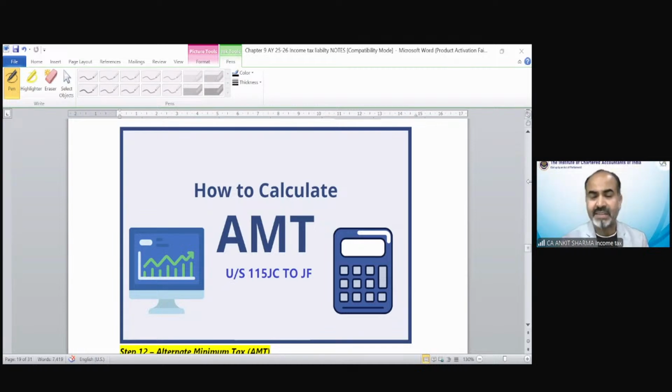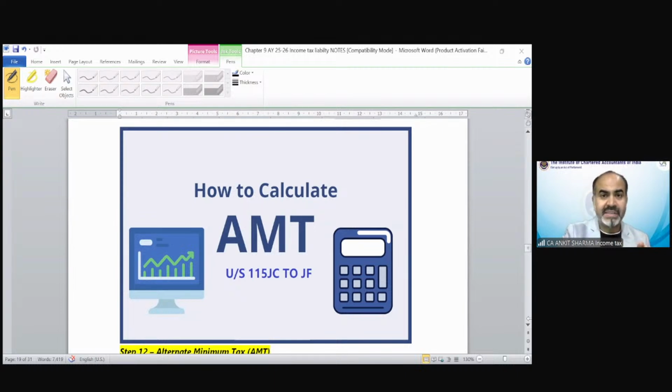And if it exceeds 7 lakh, then rebate will be calculated by these steps. Am I right? Yes, exactly right. So if the income is up to 7 lakh, then rebate would be 25,000 or the amount of tax, whichever is lower. And if income exceeds 7 lakh rupees, then you have to calculate rebate by these means. Correct.